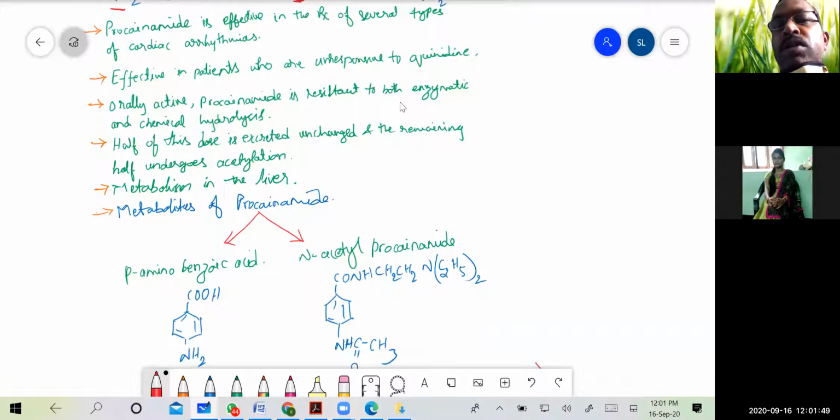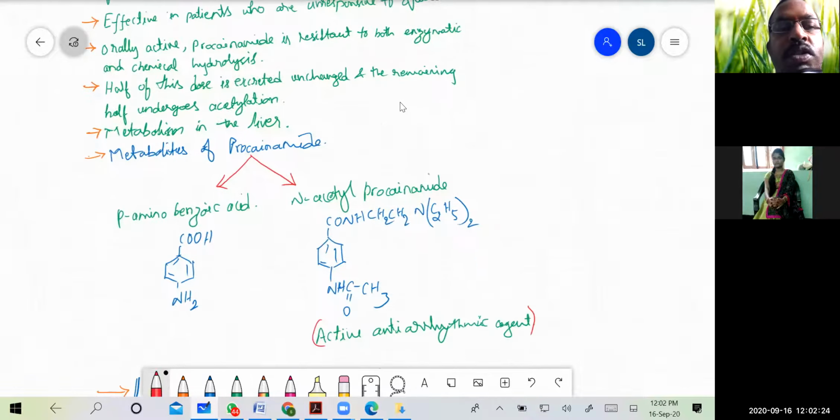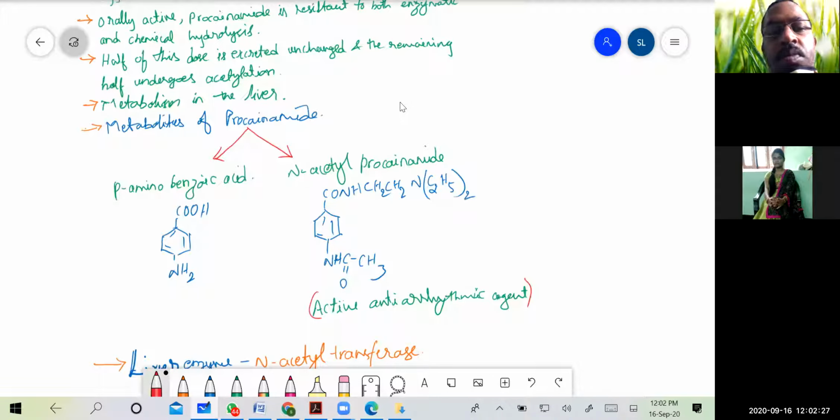Then it is resistant to enzymatic and chemical hydrolysis. So when it is resistant to hydrolysis, the metabolites that are formed will be less or to a negligible extent. But in this case, half of the drug is unchanged, that is, it does not undergo metabolism, whereas the other half undergoes the acetylation process, that is the COCH3 acetylation of the amine group which is present in the procainamide.